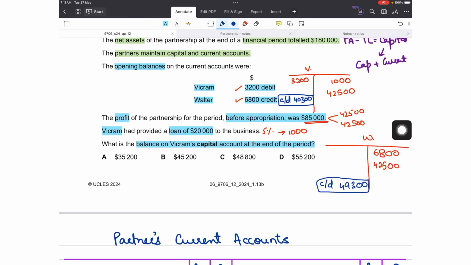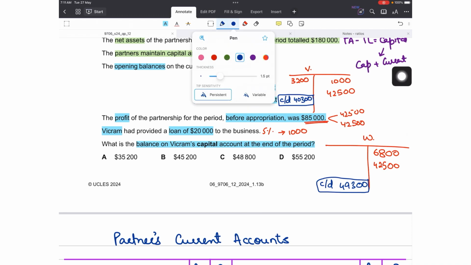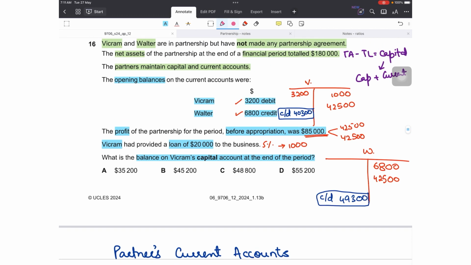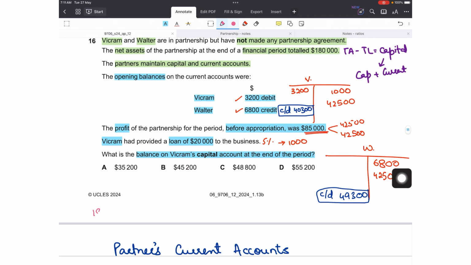So out of 180,000, since net assets consisted of current account and capital account balances, we are now left with one step, and that is to find out Vikram's capital account balance, right? So 180,000 consists of current account balances at the year end of the financial year.